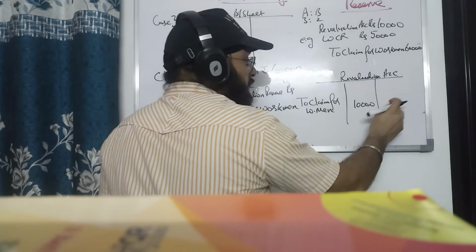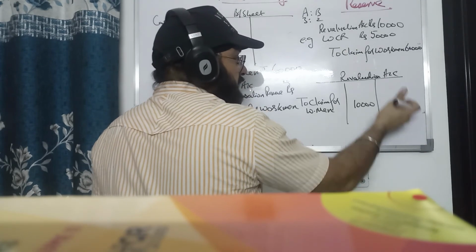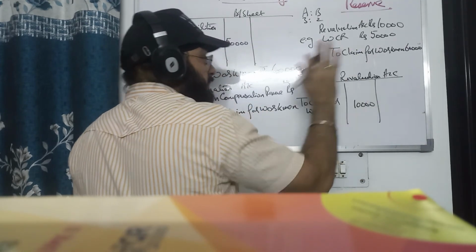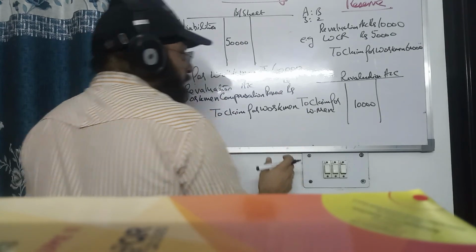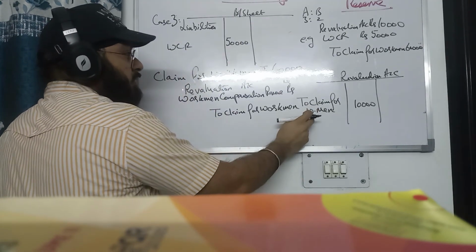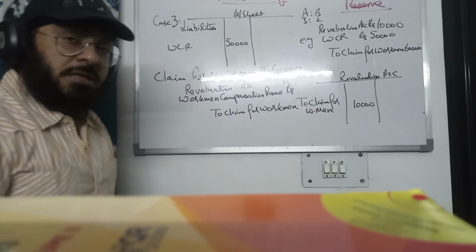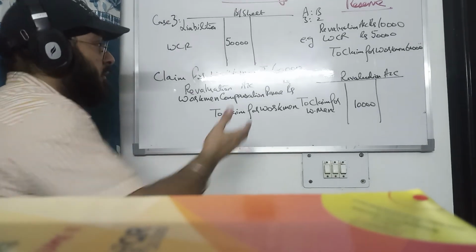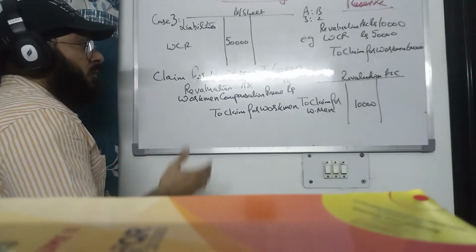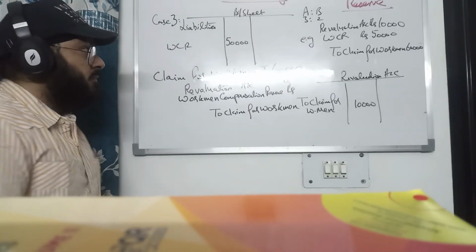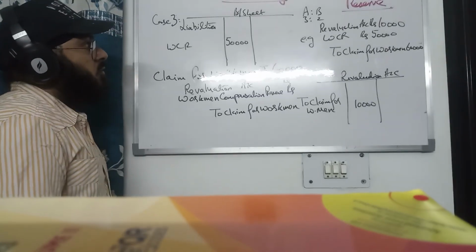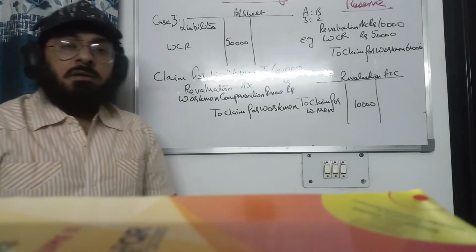Ultimately this 10,000 will lead to a loss to the partners, which will be divided among the old partners in the old ratio, right? And this claim will be shown in the new firm balance sheet at rupees 60,000. We will show it in the balance sheet since it's a claim, right? So this much we have to do today. Thank you.